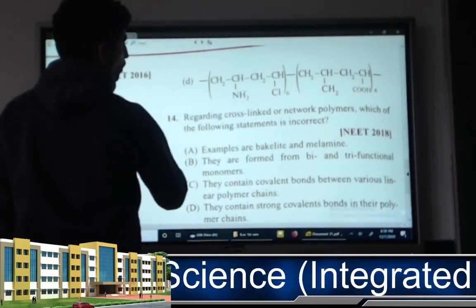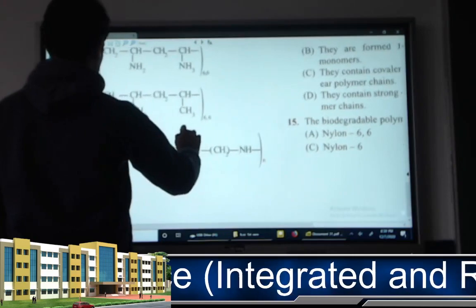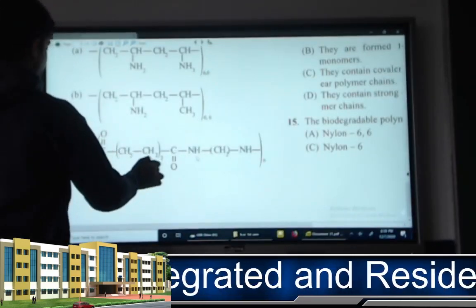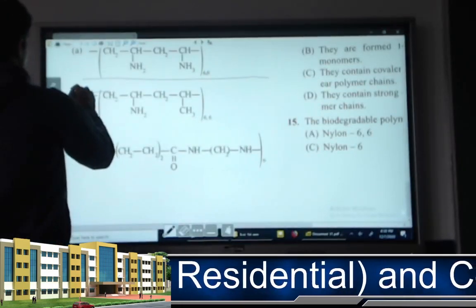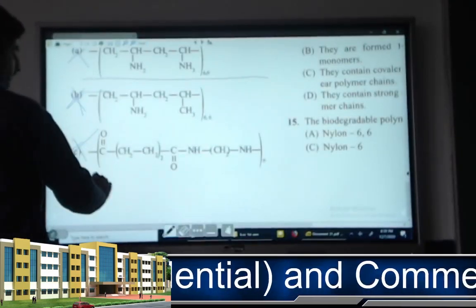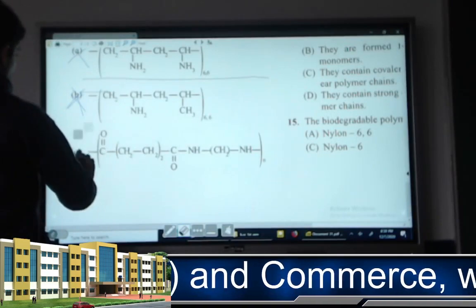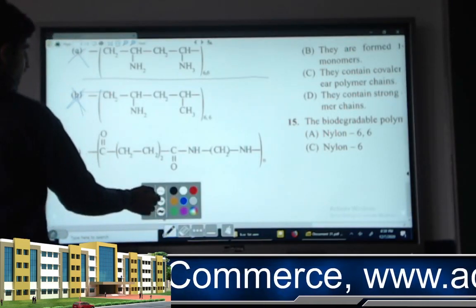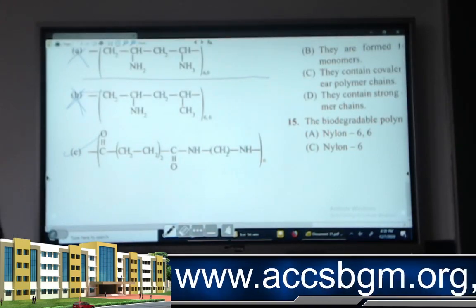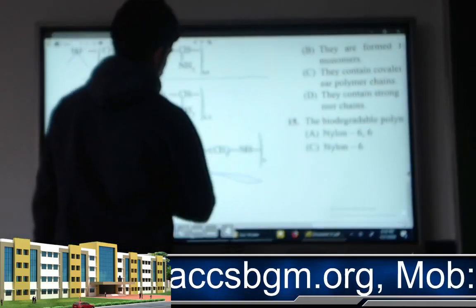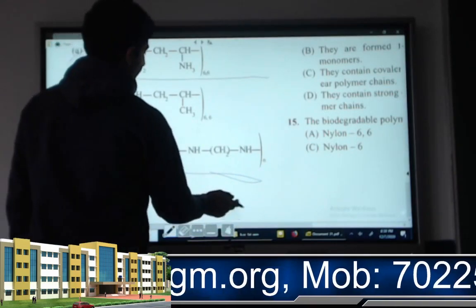Not here, no. So an NH2 group should be there, and a COOH group should be there. Not here, not here. So the option is C. Nylon 66 structure is option C, which is a direct question.